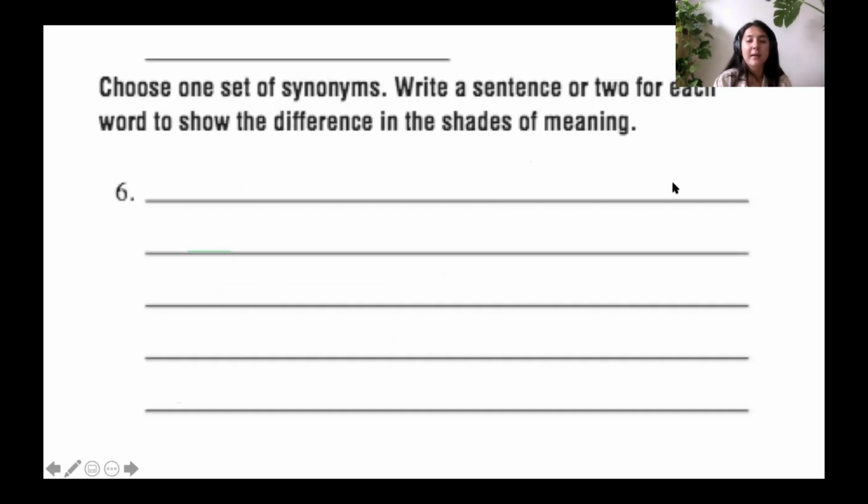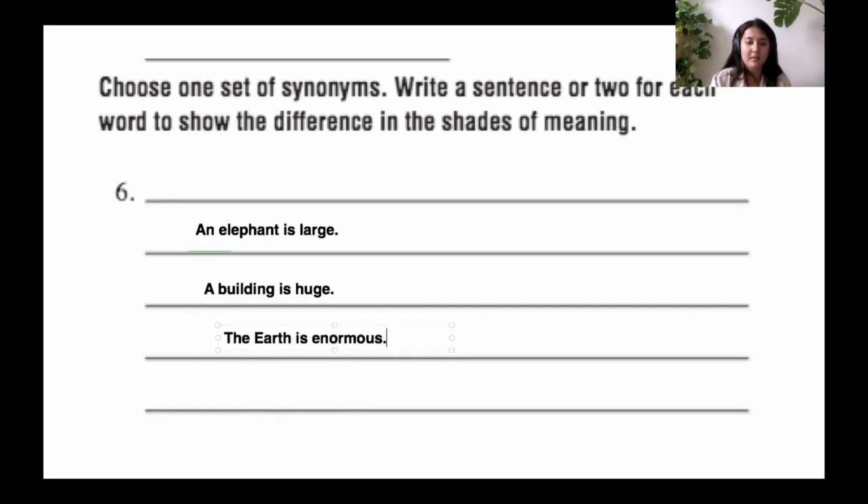So let's say, for example, you choose that set of synonyms. You might write sentences like this. So you might say, an elephant is large. Then we want to make a sentence for huge. So we could say, a building is huge. Then we need to write a sentence for enormous. We could say, the earth is enormous.